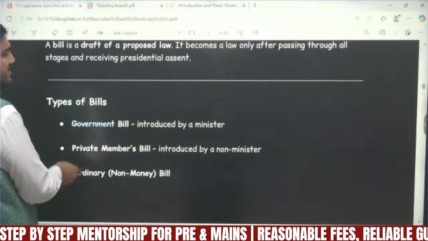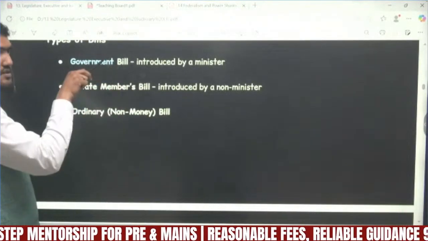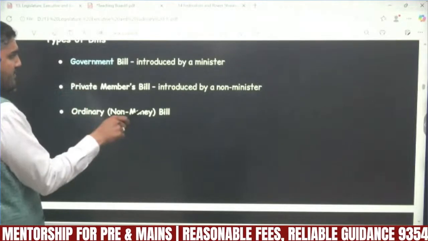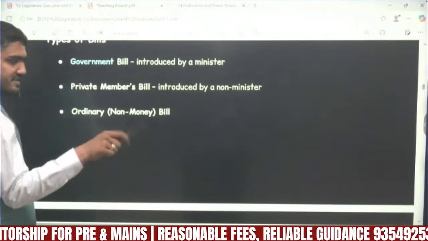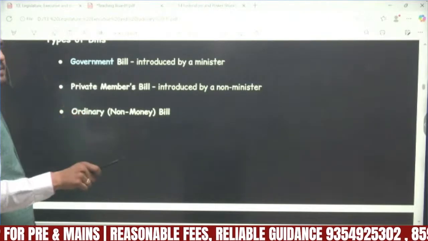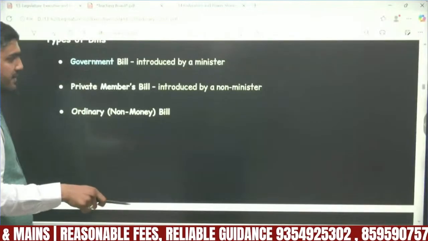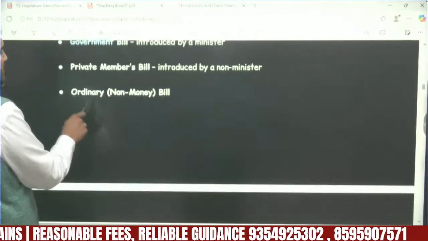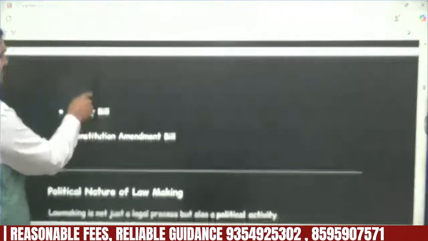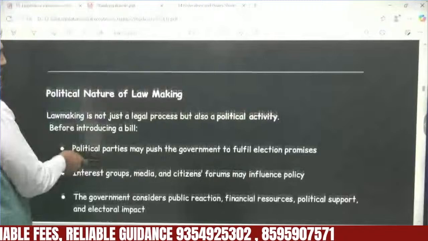First is the government bill, a bill that is introduced by any minister, the council of ministers. A private member bill is a bill that is presented in parliament by a non-government member, a member who is a part of parliament but not a member of the cabinet or council of ministers. There is an ordinary bill which does not relate to matters regarding money. There is a money bill, and there is a constitutional amendment bill.